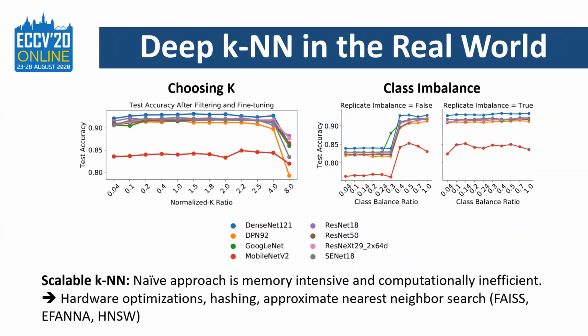A naive approach to the KNN algorithm is both memory intensive and computationally inefficient, particularly for large data sets. However, we can look to research on algorithms designed for GPU-based hardware optimizations, hashing strategies for fast lookup, and approximate nearest neighbor search for strong performance in a fraction of the time.